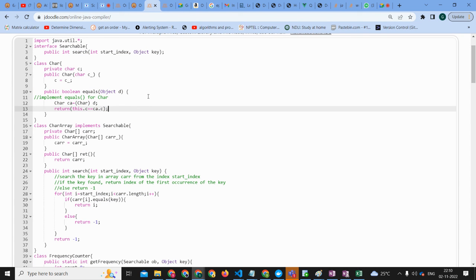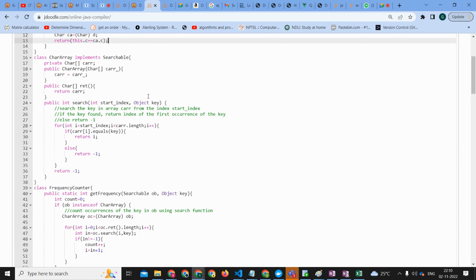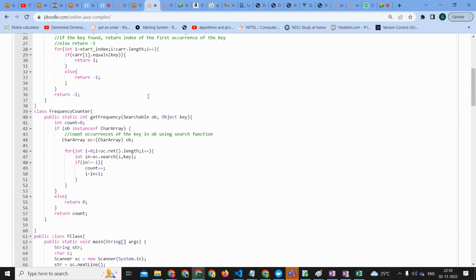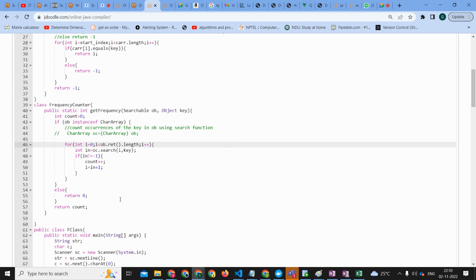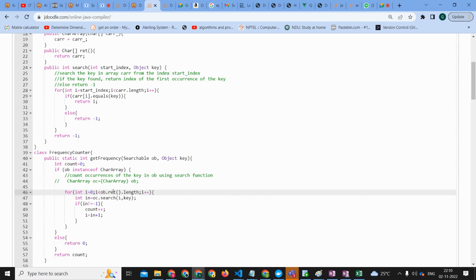So we were trying to do something else, right? So instead of converting it, we were trying to get it like OB only. OB dot rec dot length. Let's see, but OB doesn't have that rec, right?